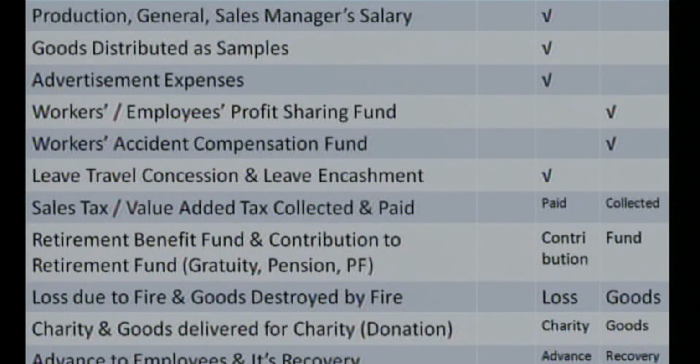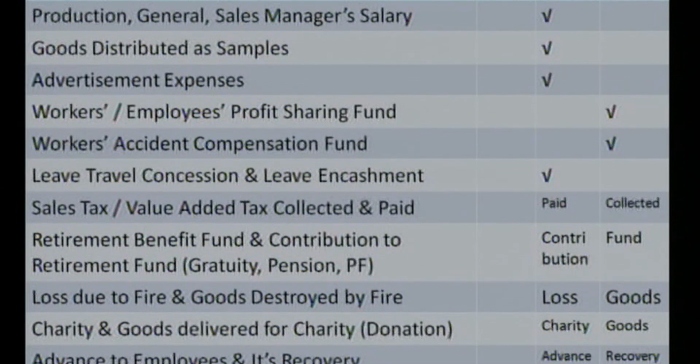Next one, goods distributed as samples. Some of the goods were distributed as the samples. It is the advertisement expenditure, so it bears the debit balance. Next one is the advertisement or the advertising cost or the expenses. Again, being the expense, it bears the debit balance.